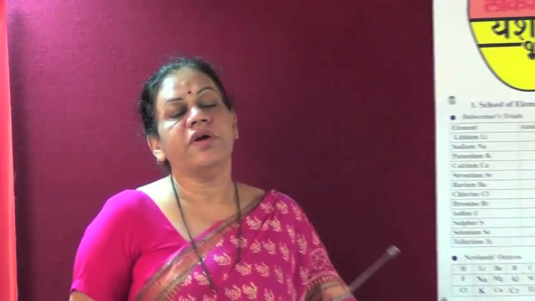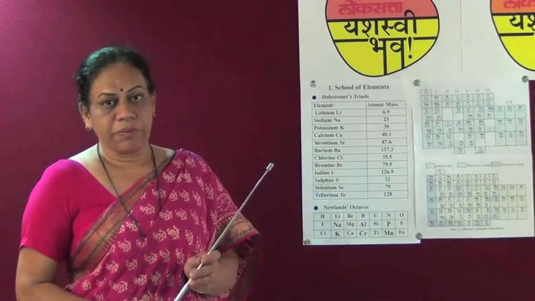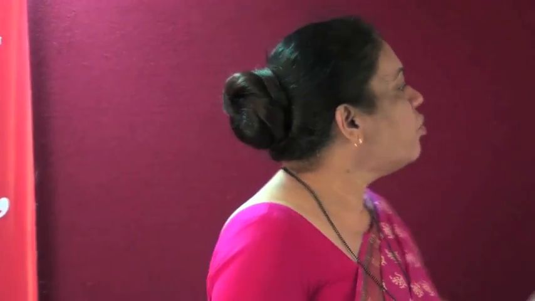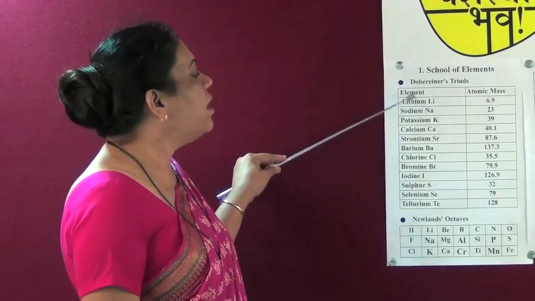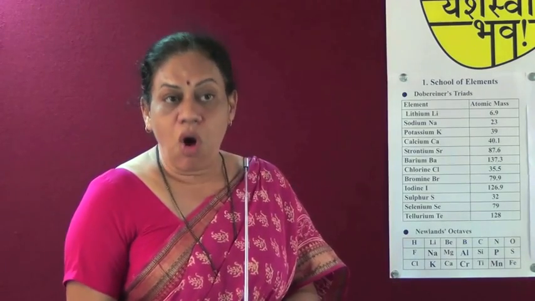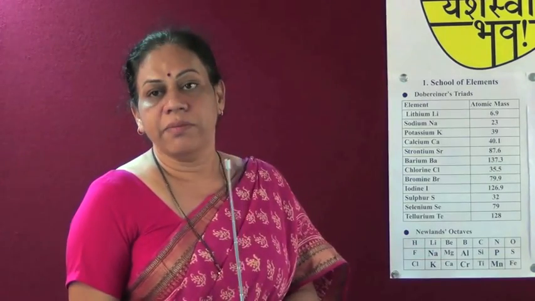Now let us discuss the type of questions related to this particular topic. Children, you know that the weightage given to this chapter is 3 marks. So what type of questions are expected from this topic? You may expect 1 mark questions, objective type or answer the following, related to Dobereiner's triads method. For example, you may expect objective type questions related to the triad like lithium, sodium and potassium. Whereas 2 mark questions are based on discussing the merits or the demerits of Mendeleev's periodic table.